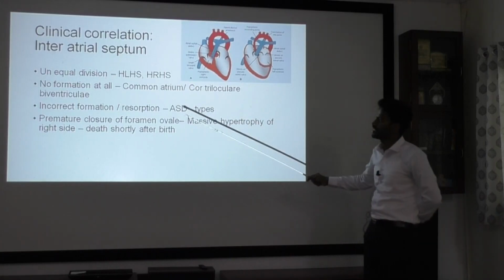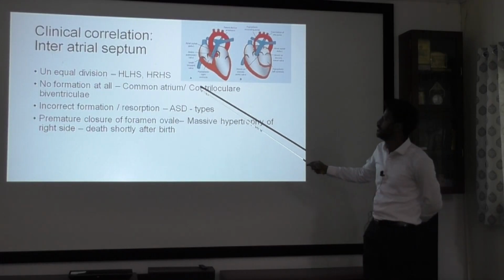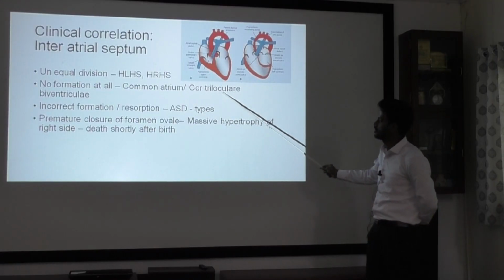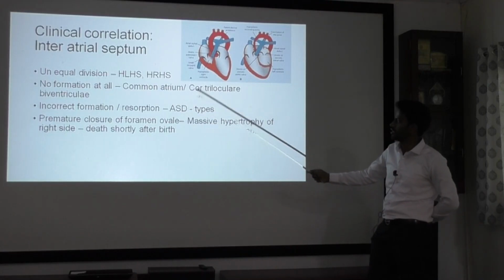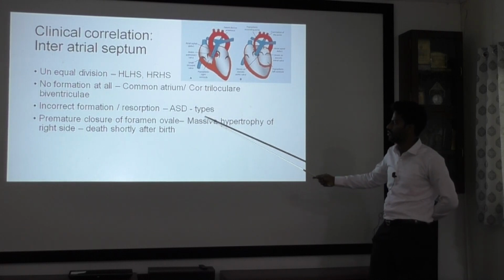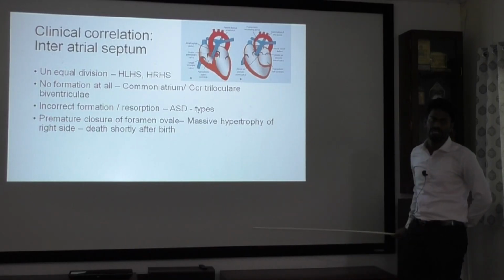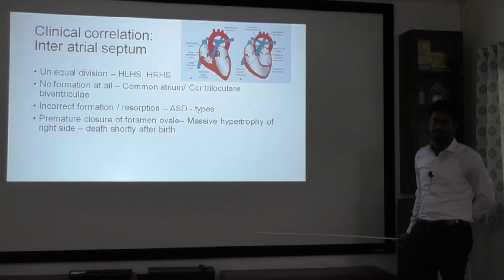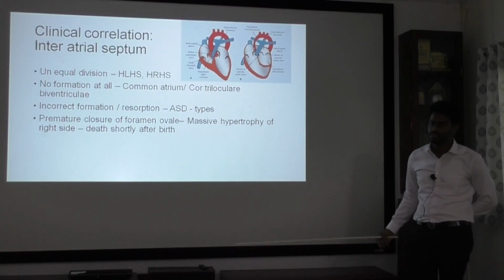Sometimes there won't be any formation at all. So, that is known as common atrium. There will be only 3 chambers, known as cor triloculare biventriculare: 2 ventricles and 1 atrium. And incorrect formation or resorption can lead to ASD of multiple types. And one more thing is premature closure. Before birth itself, the foramen ovale will be closed, because of which there will be massive hypertrophy on the right side, and after birth there will be death shortly.